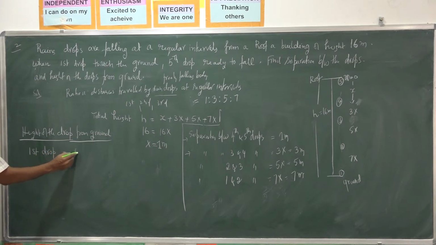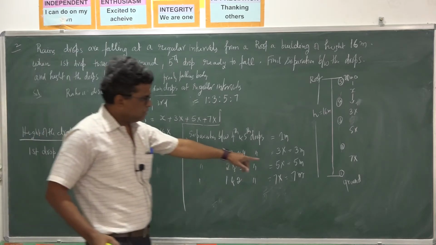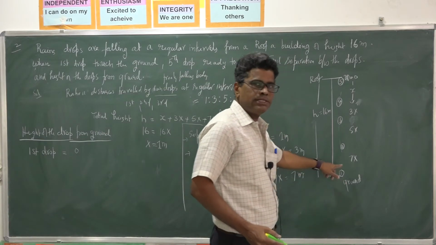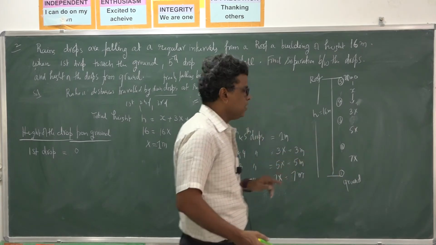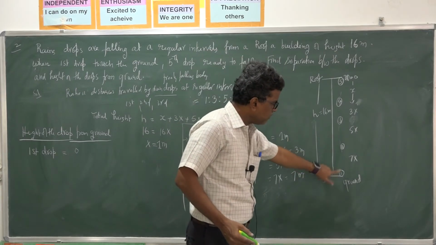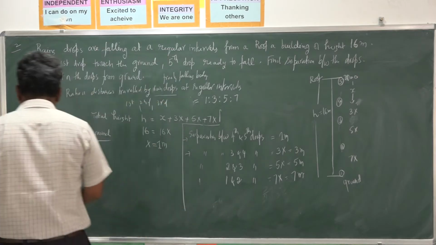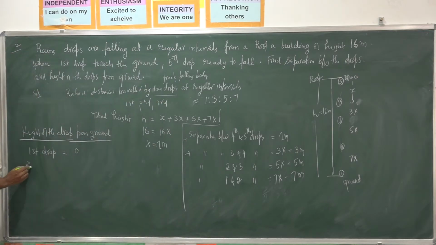It is 0 height from the ground, because it touches the ground. The second drop is at what height from the ground? It is 7x, that is 7 meters.